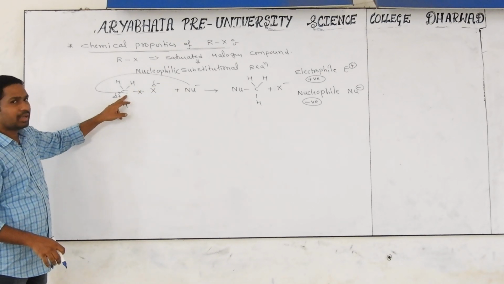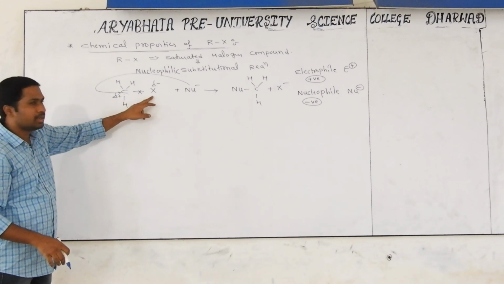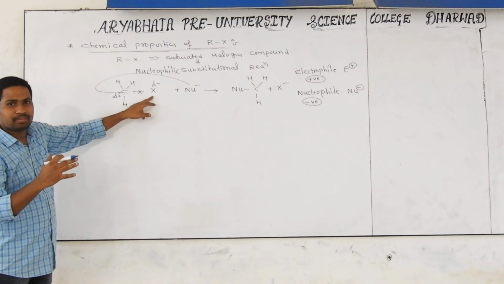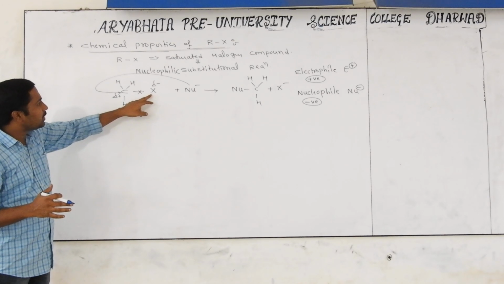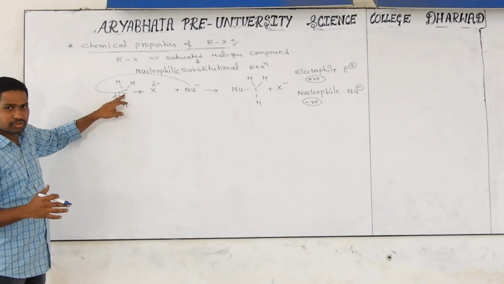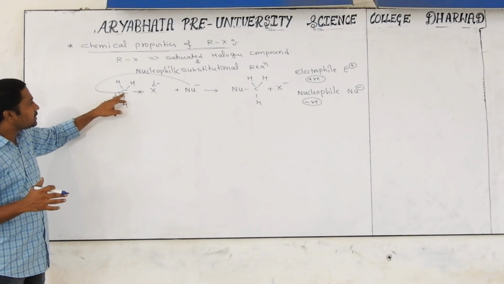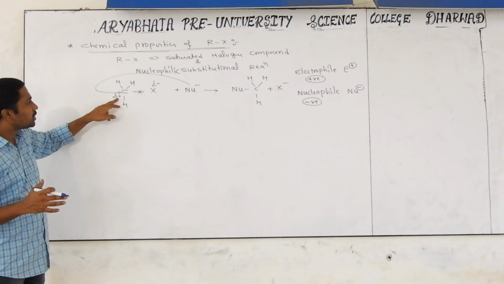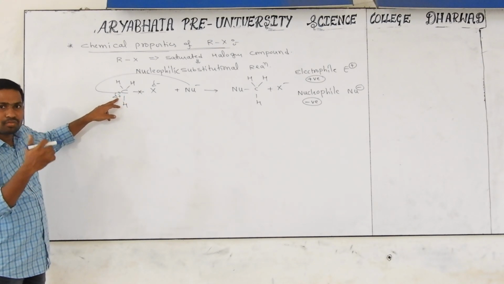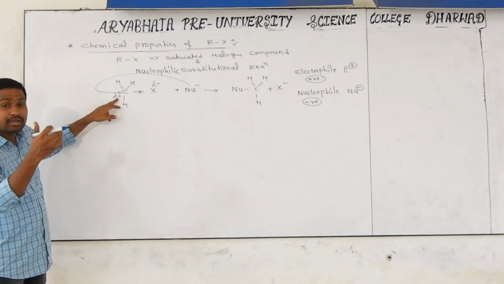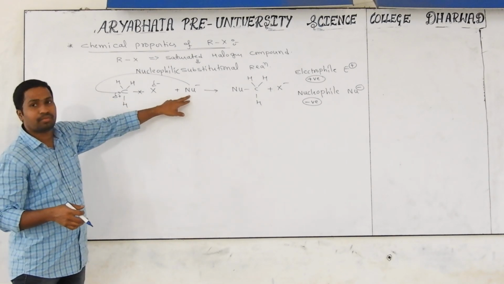Once again, the whole chemical properties go according to this concept only. In any alkyl halide, if you take carbon and halogen, they have polarities, because the halogen is highly electronegative and carbon is less electronegative. Due to that reason, carbon getting positive charge is always favorable for attack of a negatively charged reacting species, the nucleophile.